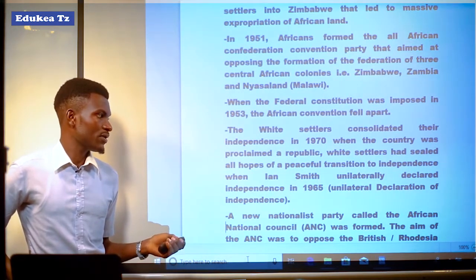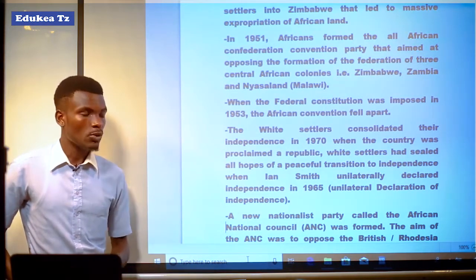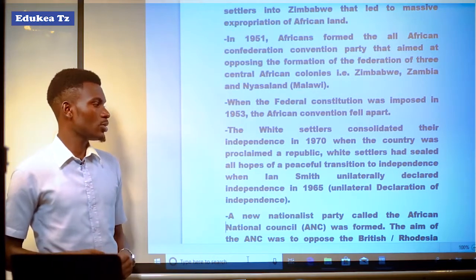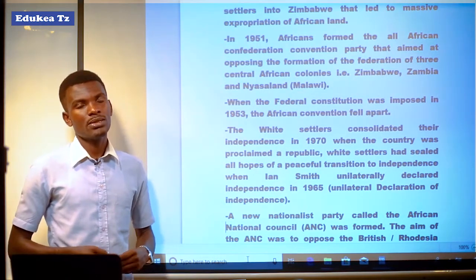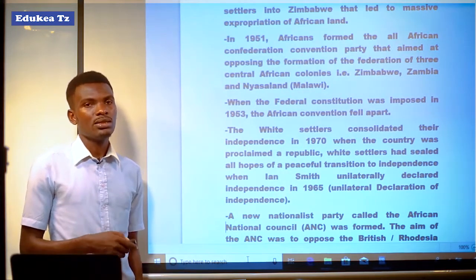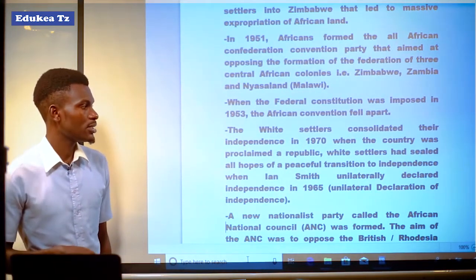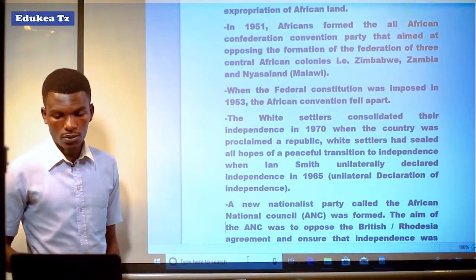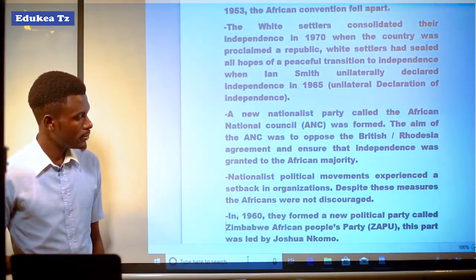Unilateral Declaration of Independence means that in 1965 there was a unilateral declaration of independence in Zimbabwe. But when it reached 1970, the white settlers were to grant the independence of Zimbabwe.